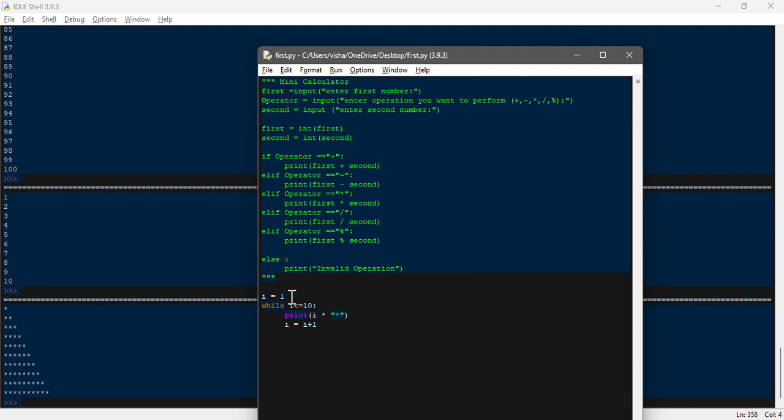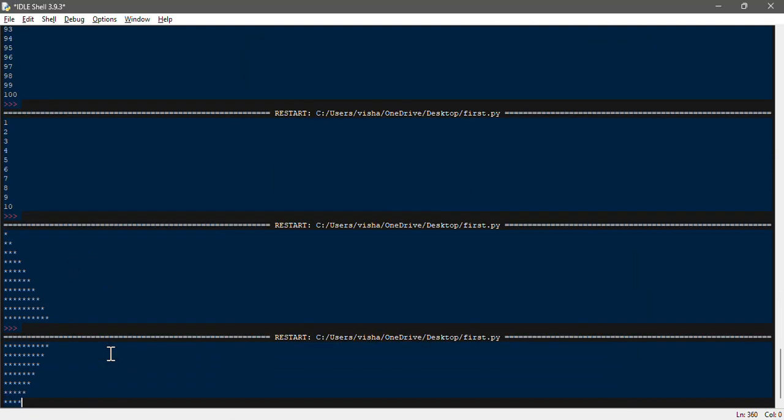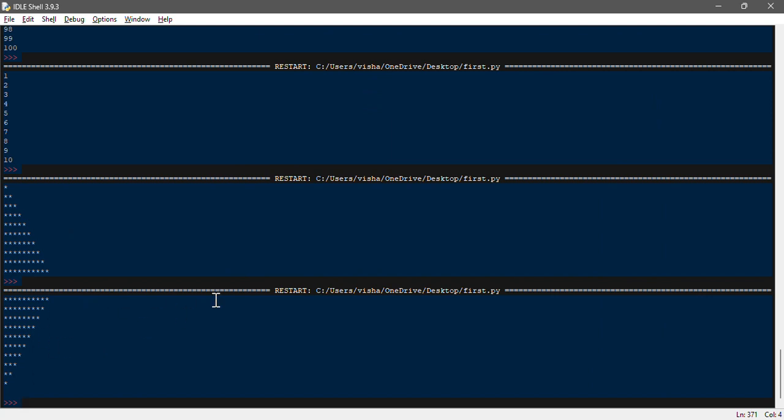So what you do is you need to declare 10 over here. And over here your condition should be changed from greater than or equal to, it should be 0, and over here print I multiplied, this will remain as it is. Over here instead of addition it should be subtraction. So when you do the subtraction and run this program, you will get this output, right? What we are talking about.